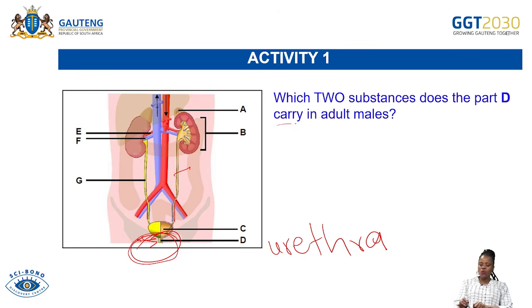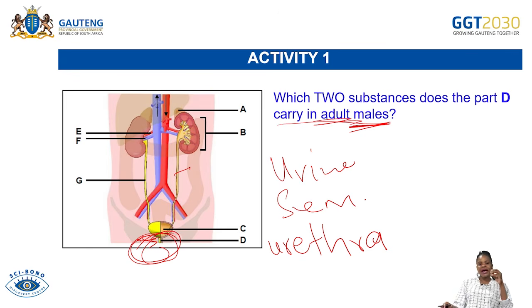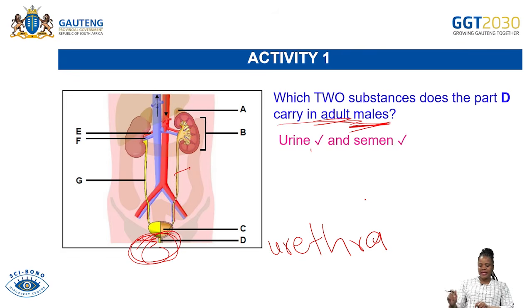Read the whole question. It says, which two substances does part D carry in adult males? In adult males. So the first substance, we know that it carries urine, and the other one, in adult males, it carries semen. So the urethra is where urine as well as semen runs through. So the answer there is urine and semen for 2 marks.